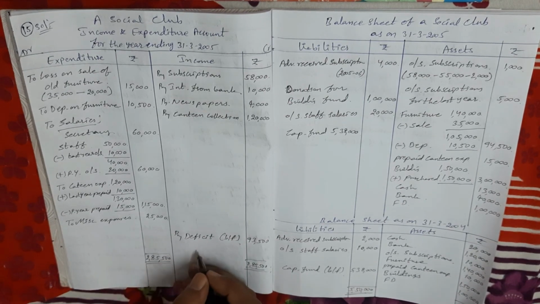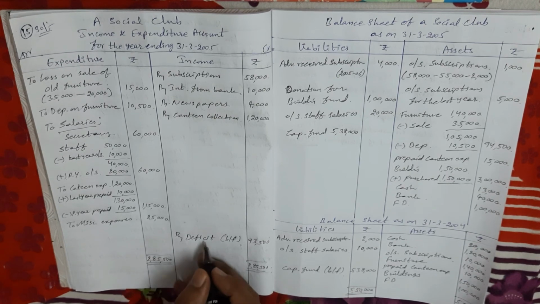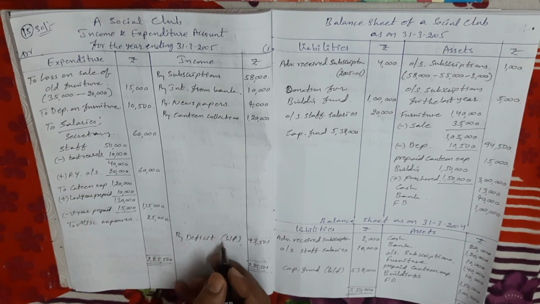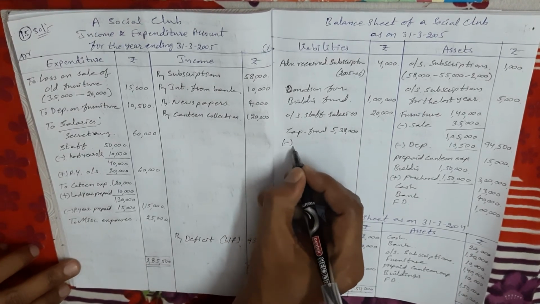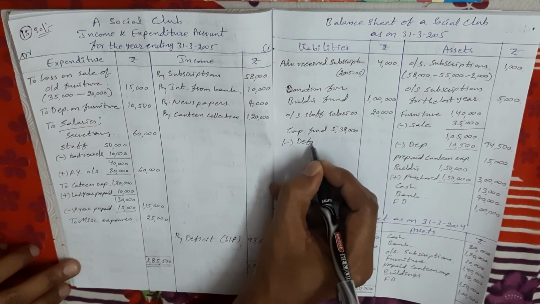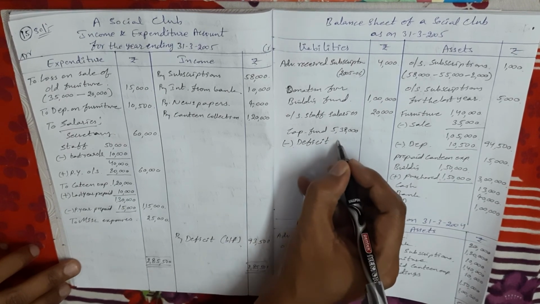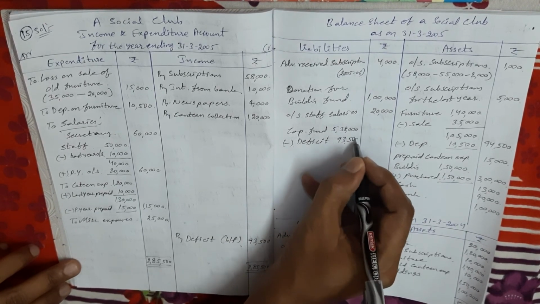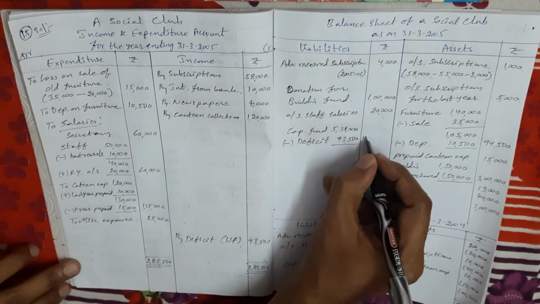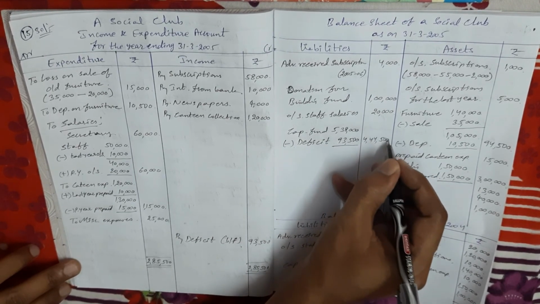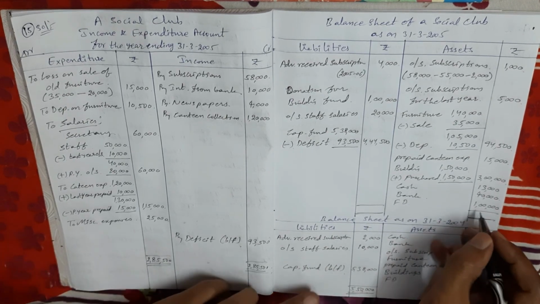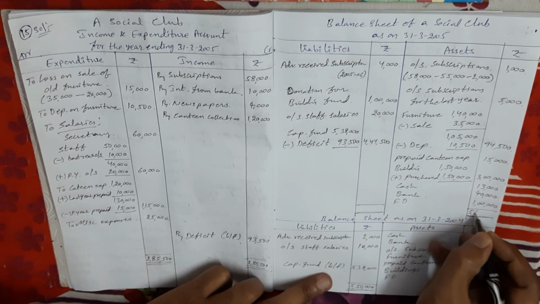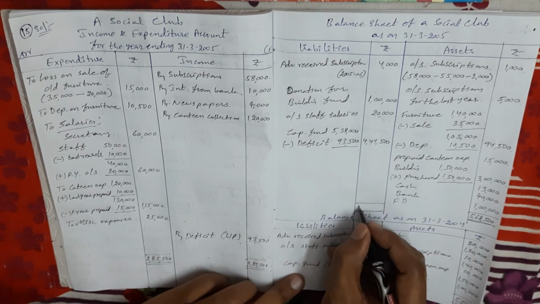So this deficit is also called excess of expenditure over income. Okay, deficit is also called excess of expenditure over income. So this deficit amount we adjust to the capital fund amount: less deficit 93,500. So in outer column the balance is 4,44,500. Now close the current year balance sheet. Both sides I am getting 5,68,500.